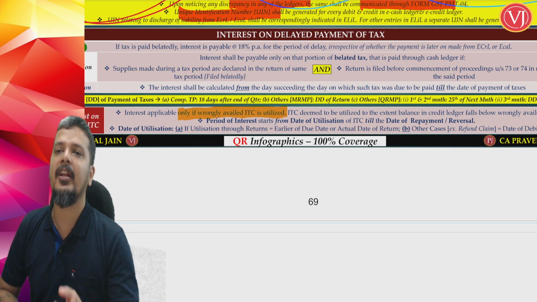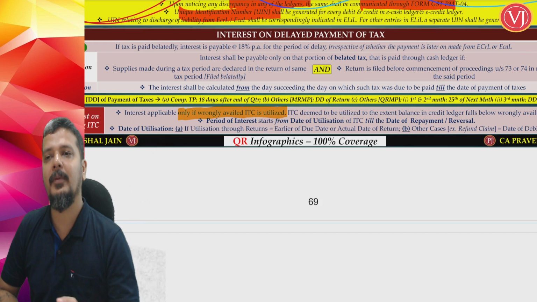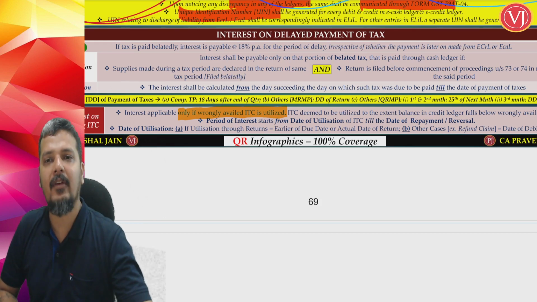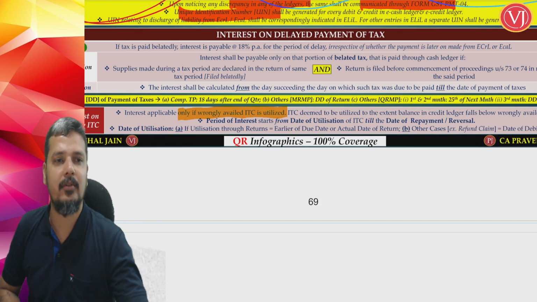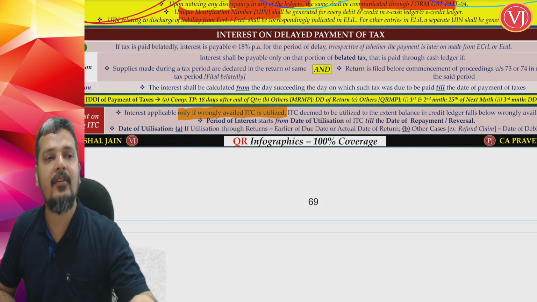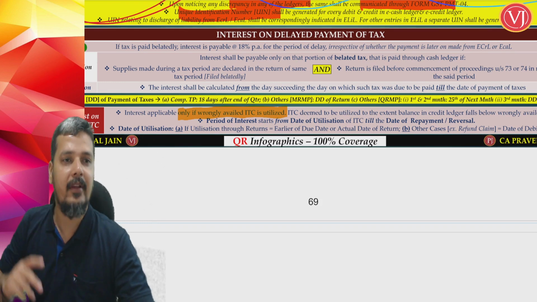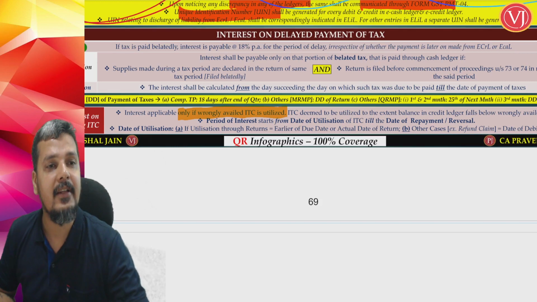See, problem for the government is only when you use the credit. If you don't use the credit, there is no issue. So there should be wrong availment and utilization. If there is a wrong availment of ITC but that is not at all used, no interest. All I have to do is reverse that ITC. If there is wrong availment of ITC which I have used, all I have to do is reverse the ITC with interest.